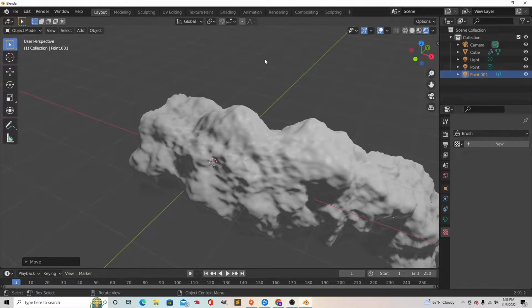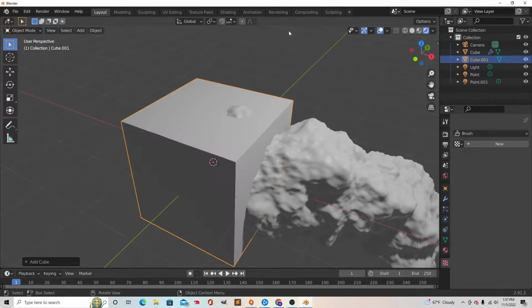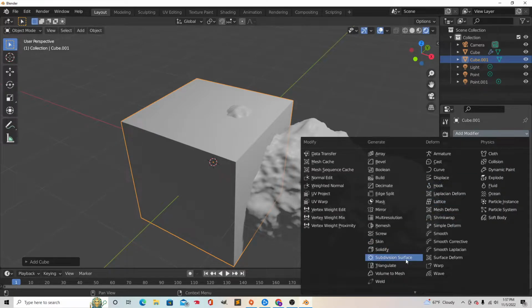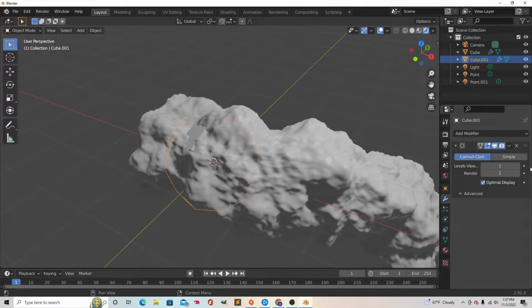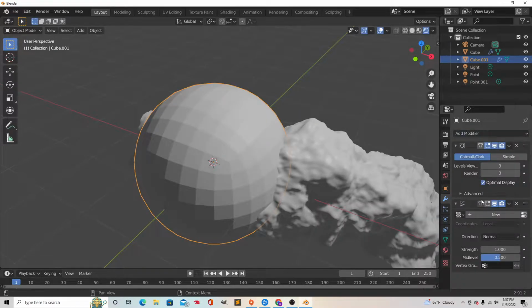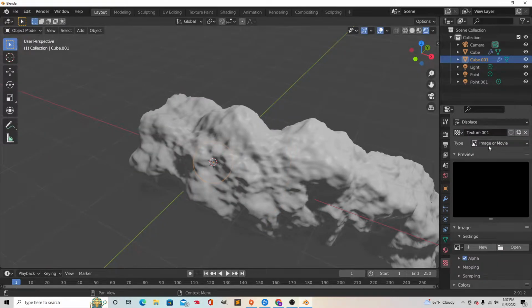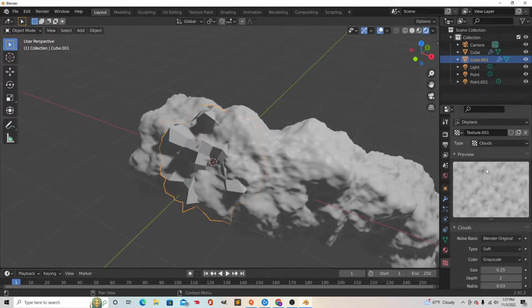Now next we're going to add our crystals. In order to add our crystals, we go to Shift A, Mesh, Cube. Then go to the Modifiers and add a Subsurf, and we are only going to do this 3 times. I thought about doing it 2 times, but I wasn't sure. Next, we want to add a displacement modifier. We're basically doing the same thing, but I'll show you what we're doing in a second. And then go to Clouds.